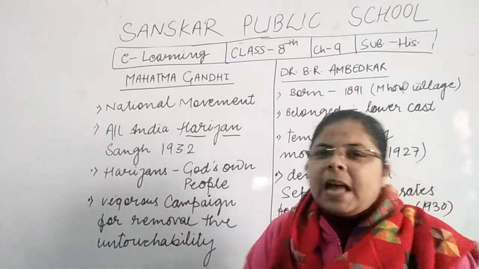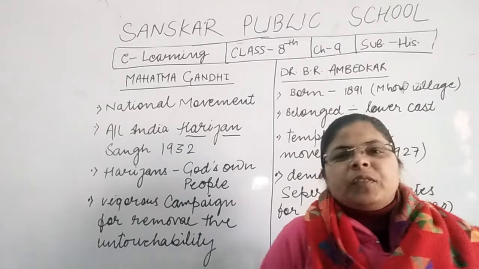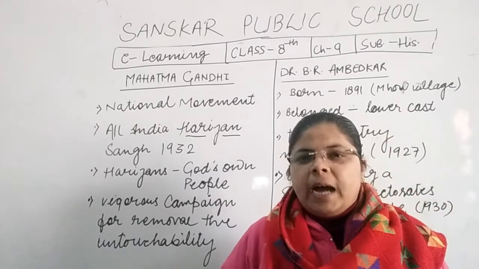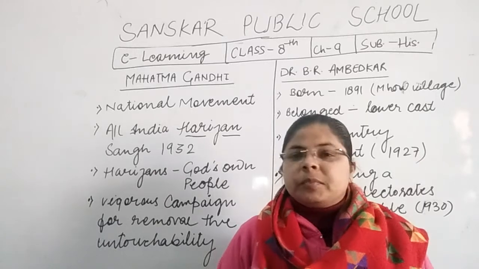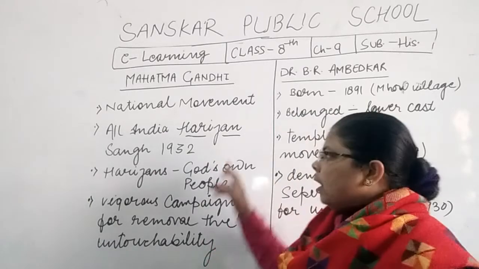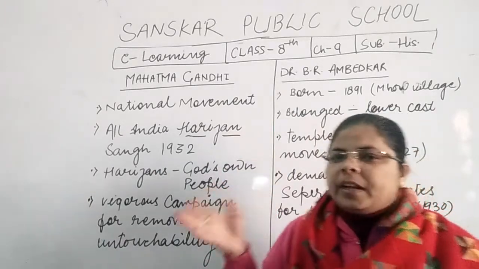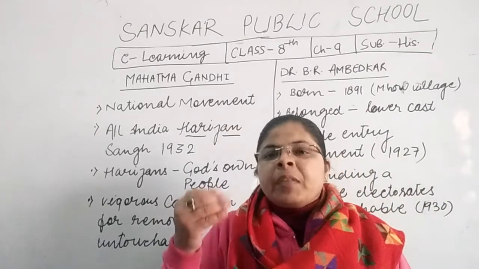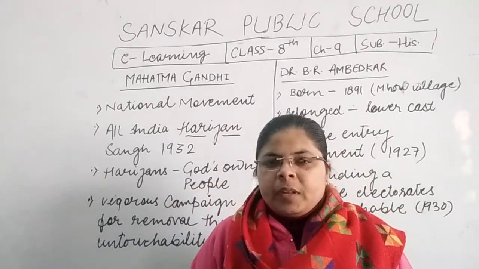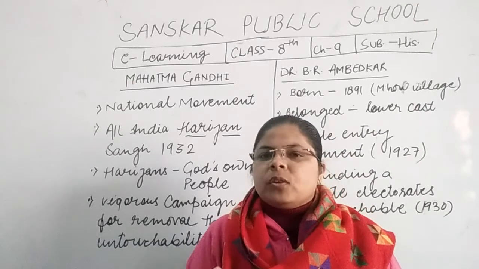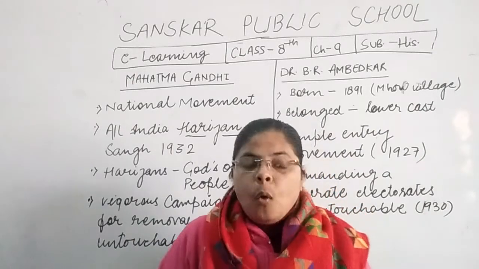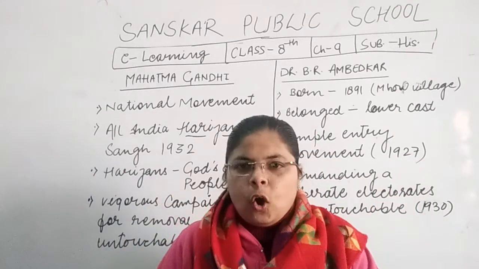Gandhiji said this against the argument of the people of the higher caste. When the higher castes objected to merging the Harijan people, the untouchables, into the Hindu religion, Gandhiji asked them, how can we differentiate on the basis of color, caste and religion when everyone is made by God?